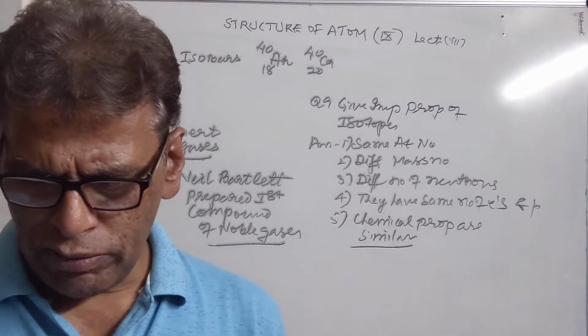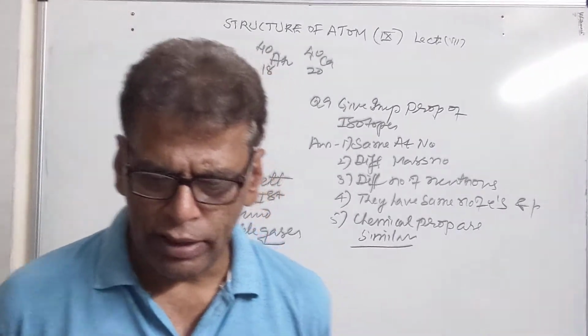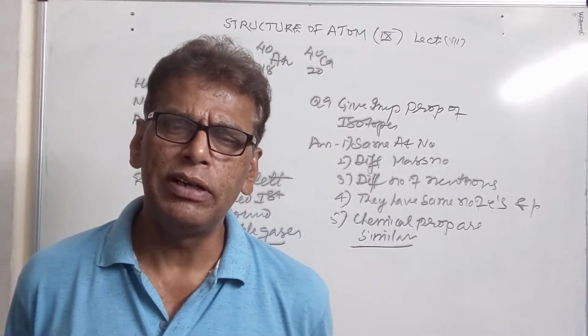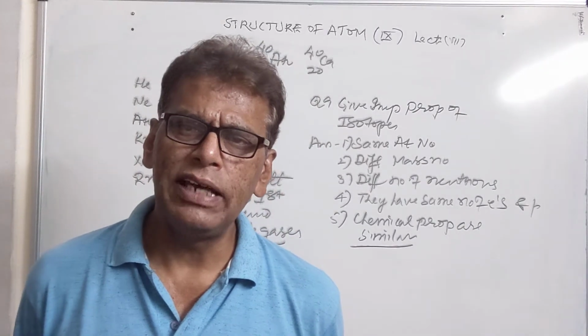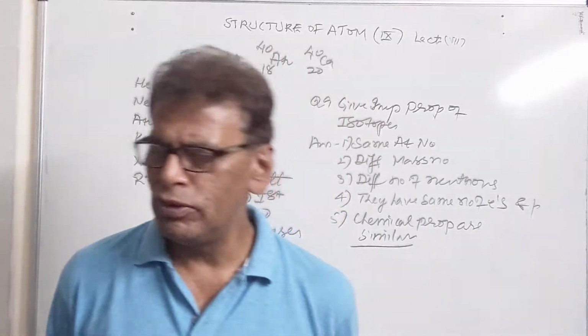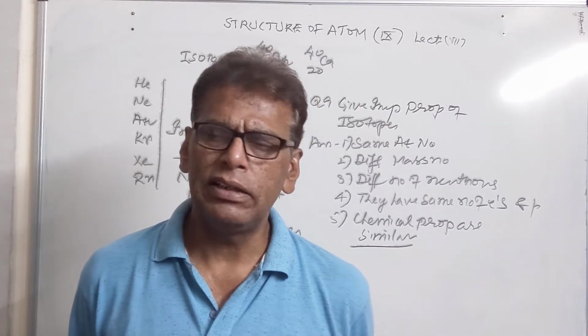Then, in what way is the Rutherford model different from the Thomson model of atom? Rutherford proposed a model in which he clearly differentiated between the nucleus and the extranuclear part, while Thomson did not.